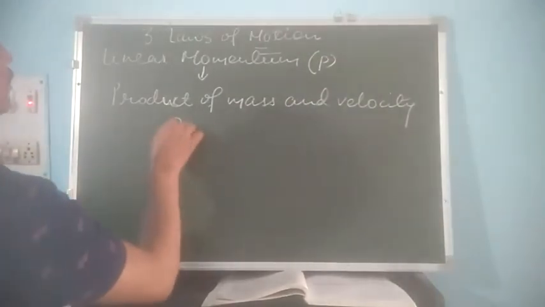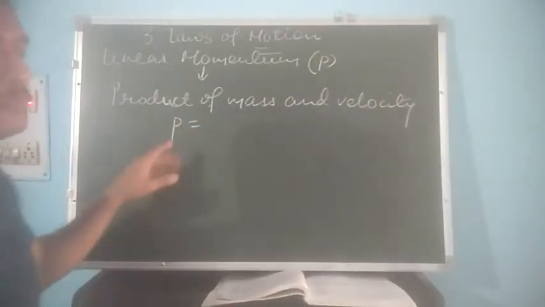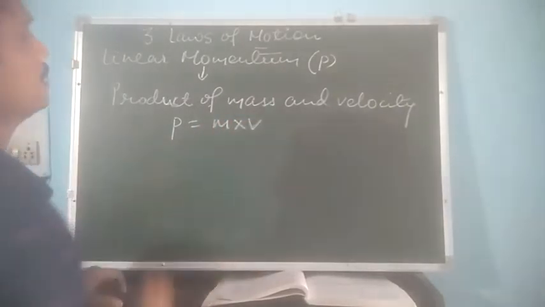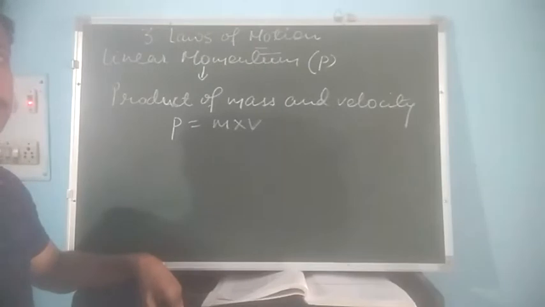So mathematically we can write p, which is momentum, is equal to m into v, mass into velocity.